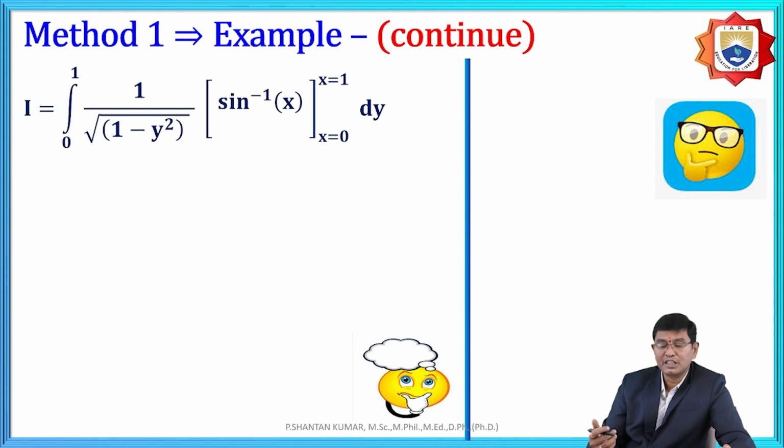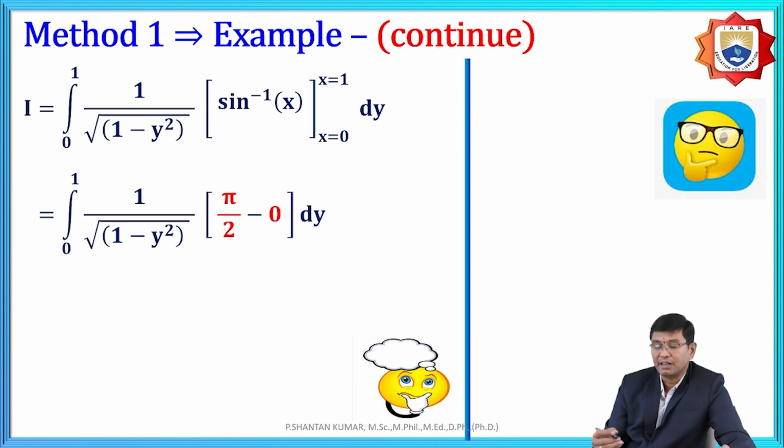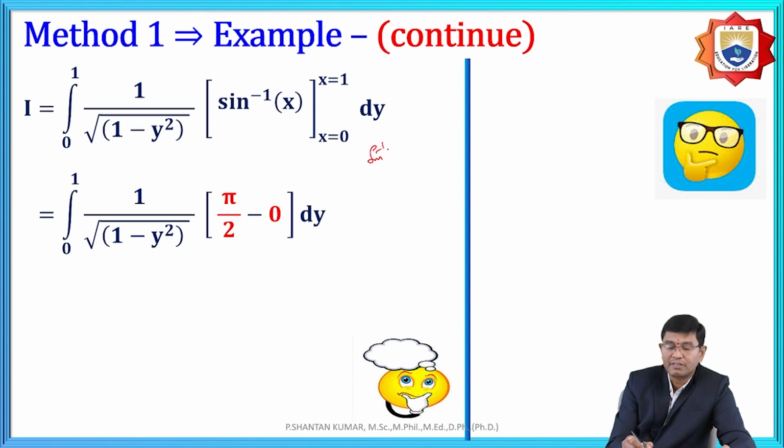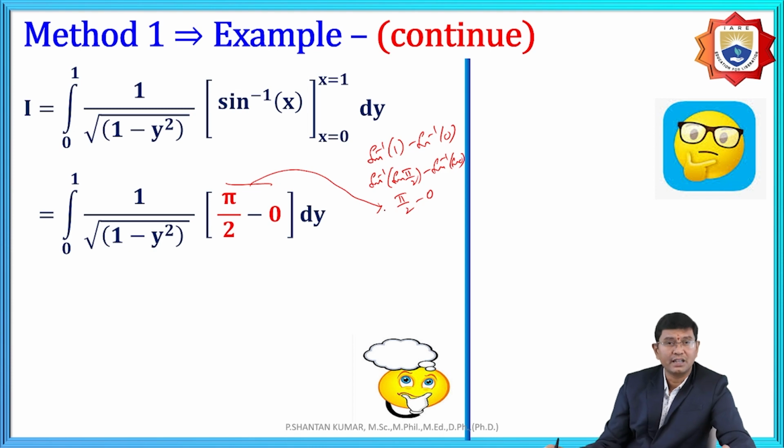Again, the upper limit is 1 and the lower limit is 0. Replacing x equal to 1, we get sine inverse 1 minus sine inverse 0. Here, sine inverse 1 is, as we know, the value pi by 2, minus sine inverse of sine 0, and sine inverse of sine theta is theta. Therefore, pi by 2 minus sine inverse of sine 0, whose value is 0, so it is pi by 2 minus 0.